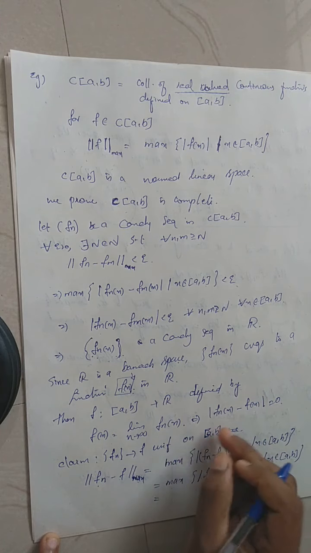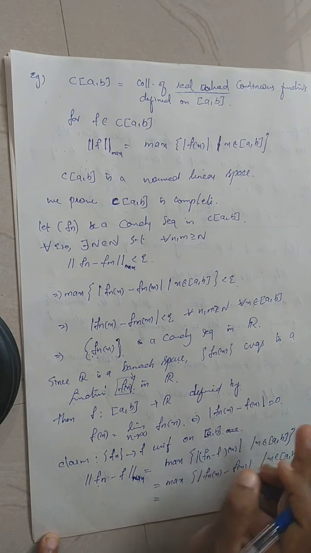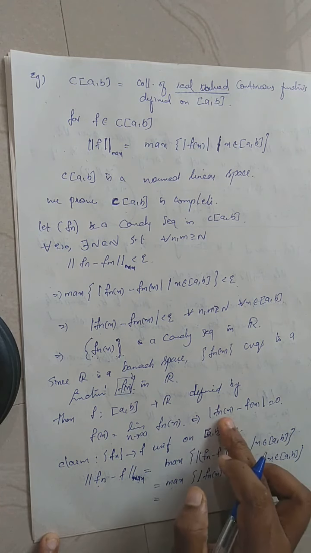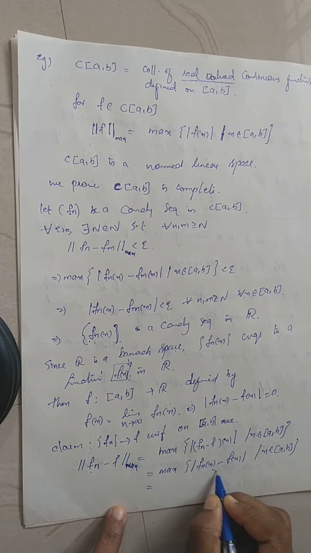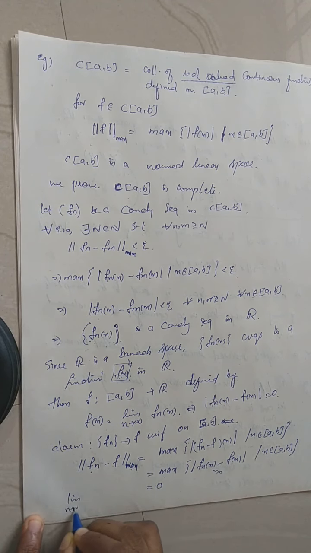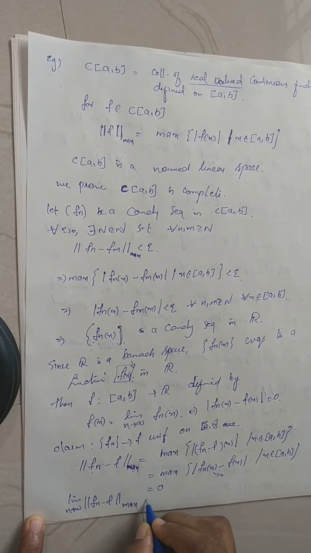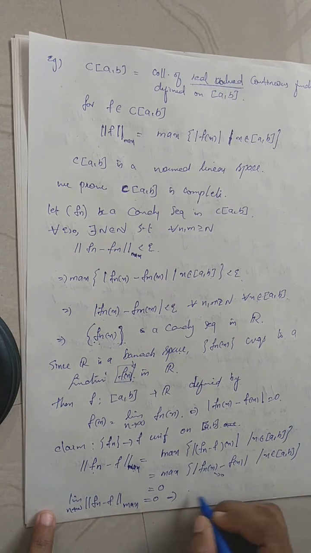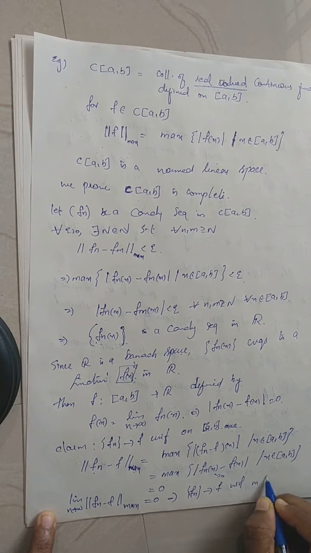So here I can write norm of fn x minus f of x equal to 0 on R, but the norm on R is modulus. So instead of norm I can write modulus of fn x minus f x equal to 0. Okay, so this goes to 0, so the maximum will go to 0, so we get 0. Therefore limit n tends to infinity of the maximum norm of fn minus f equals 0, which implies fn converges to f. The sequence fn converges to f uniformly on the closed interval [a, b].